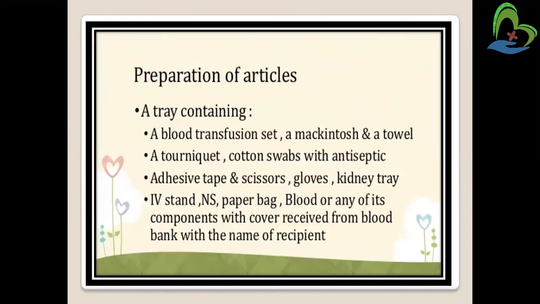Then preparation of articles, a tray. A tray containing the blood transfusion set, a mackintosh and a towel, then cotton swab, then adhesive tape, then gloves, kidney tray, IV stand, normal saline, paper bag, blood or any of its components, right? So all the basic things which we have to prepare, right?